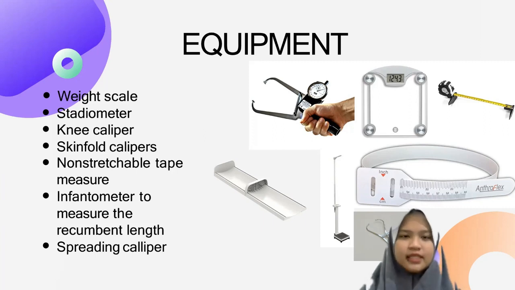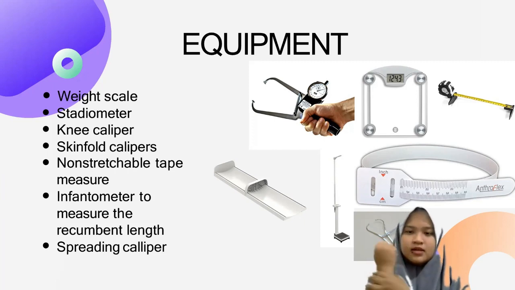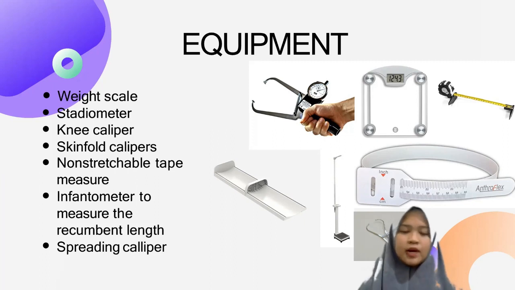And then skin fold calipers to measure how thick the fat on our body is. And then a non-stretchable tape measure, usually in a round shape, that can be put around our wrist or other body parts, so we can measure more accurately.